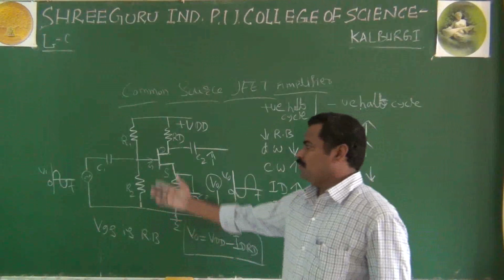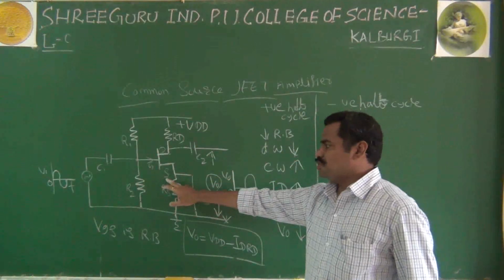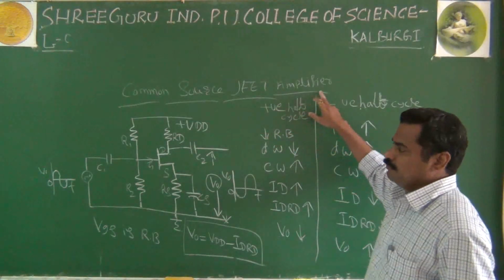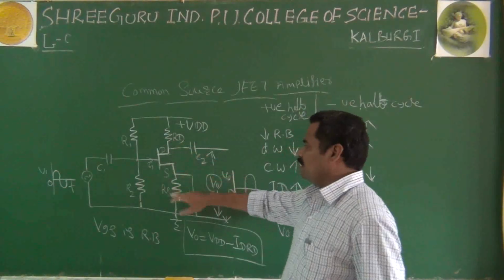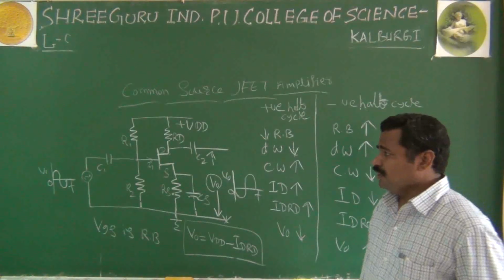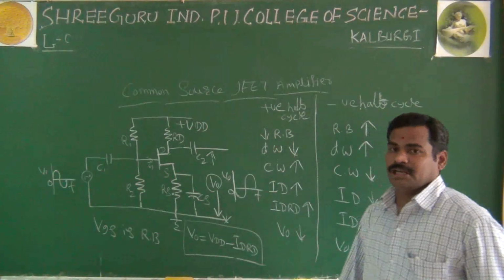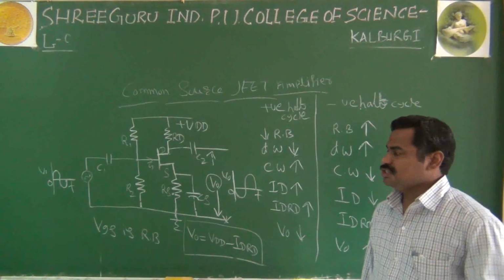It means in your common source JFET amplifier, because the source is common for input as well as output, it is called common source JFET. You are using voltage divider biasing with R1, R2, RD, RS and VDD, which serve the biasing purpose. And C1 and C2 are the coupling capacitors. They couple only the AC signal and block the DC signal.